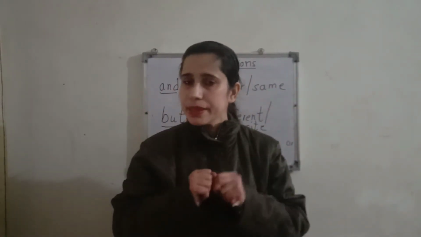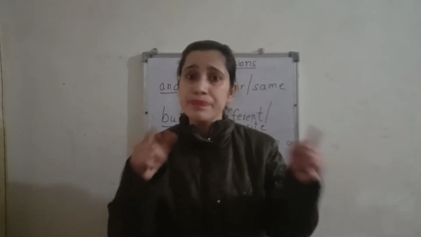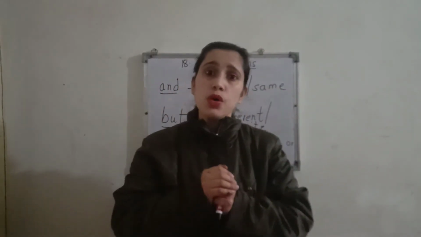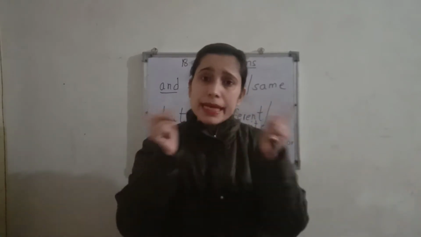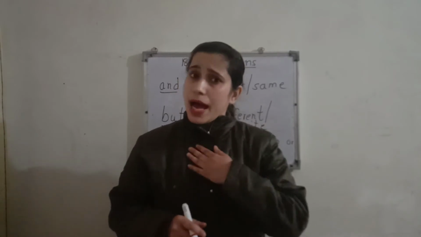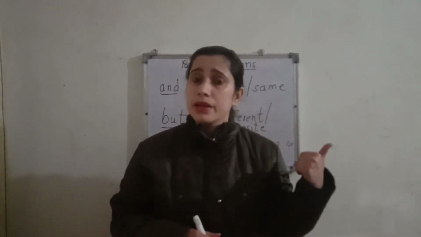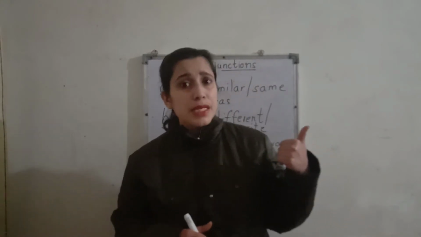Different ideas are there. One wants to eat Maggie and the other wants to eat pizza. So how can we connect this? By using conjunction but. I want to eat Maggie, but my brother wants to eat pizza.